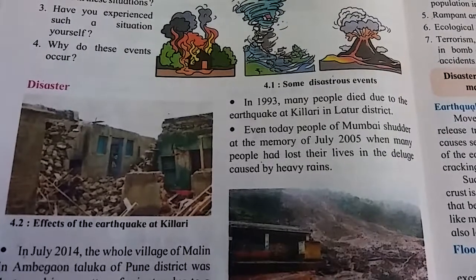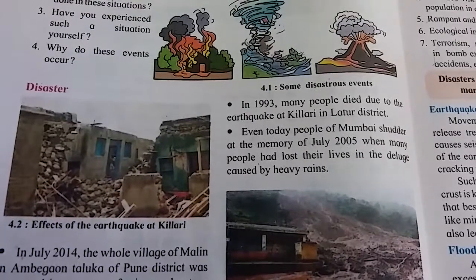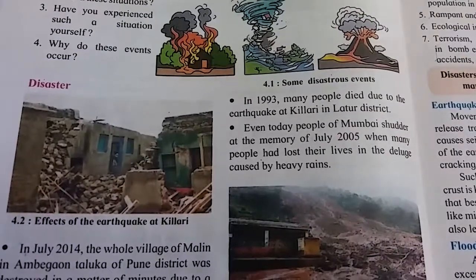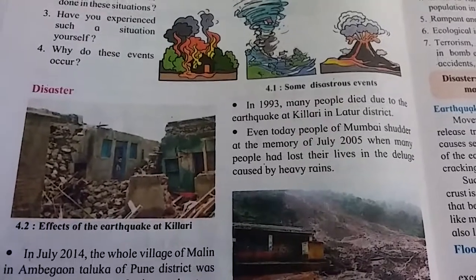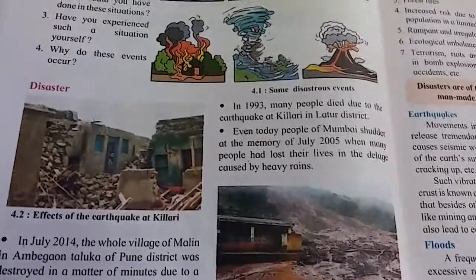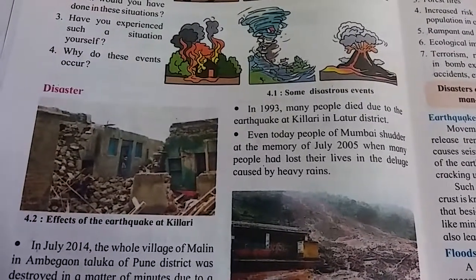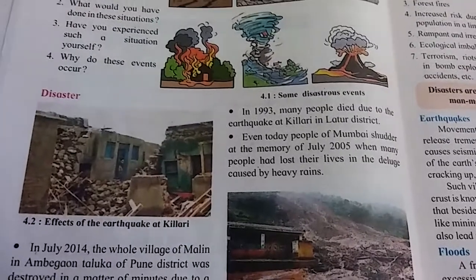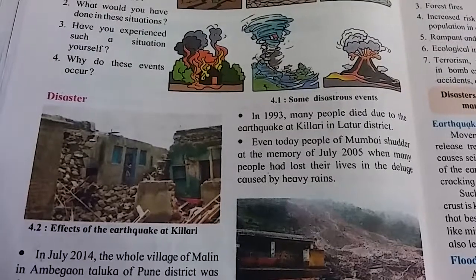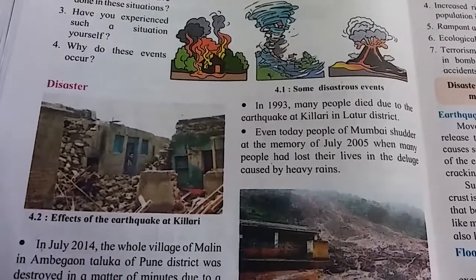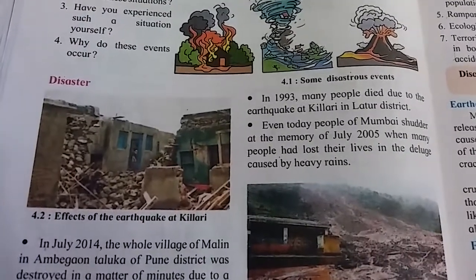Even today, people in Mumbai shudder at the memory of July 2005, when many people lost their lives in the deluge caused by heavy rain. In 2005, in Mumbai, there was heavy rain in the month of July. At that time, many people lost their lives in the heavy rain and flood.